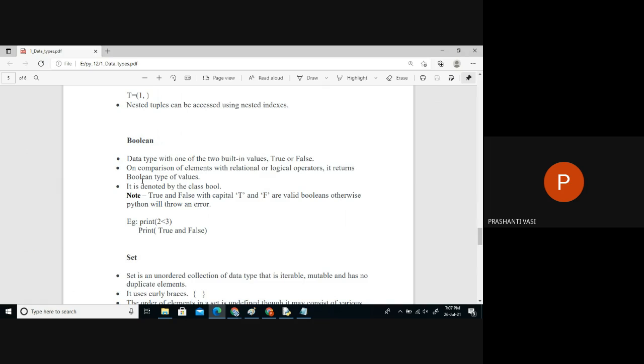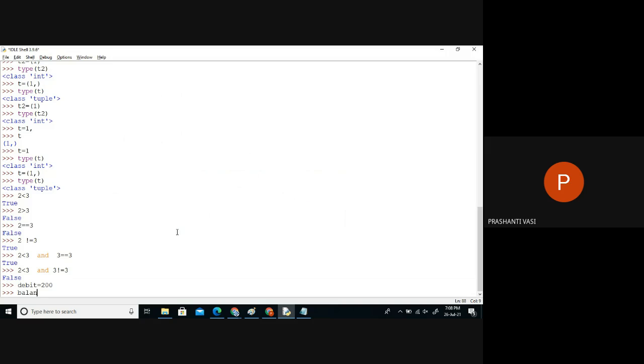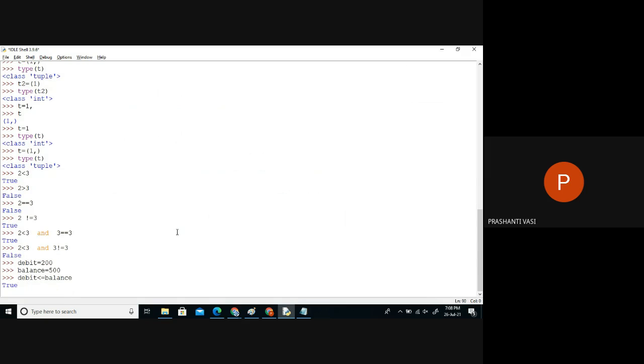Is the debit amount available in the account or not? Are you withdrawing more than 20,000 per day? If you are, some charges are applicable. There are a lot of scenarios where we do comparison in detail, and based on the comparison result, we want to proceed further. If you want to debit an amount successfully, the answer should be true. If my debit amount is 200 and your account balance is 500, I just have to check whether debit is less than or equal to balance. We check this answer first, and only if it is true should I debit the amount.